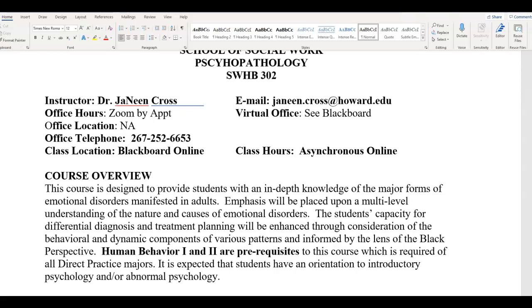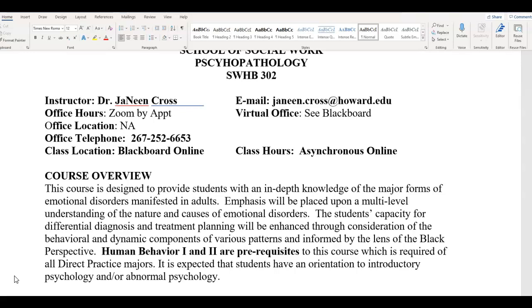So again, virtual office will be held weekly in Blackboard. Each week you will see a Blackboard Collaborate tab. In that tab will be the date and time for virtual office each week. That day and time may change in any given week depending on what my schedule is that week, but you will be able to see the time and the date each week for virtual office for the class. As always, you can email me as well, any questions that you may have, but the best way to get in contact with me in real time efficiently will be the class virtual office.